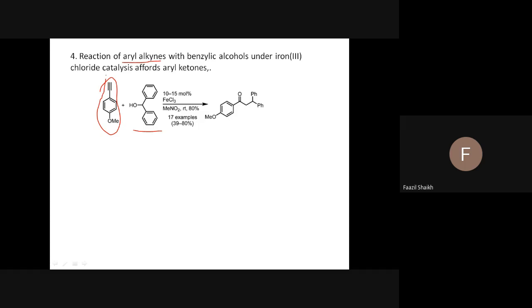And you see, the catalyst remains the same without any change. Ferric chloride is always there. What is the meaning of 10 to 15 mole percentage? It means that if you are taking this 100% and this also 100%, then the percentage of catalyst is very less, 10 to 15%. And what is the solvent here? Again, nitromethane. You may perform this example at room temperature. And only 17 examples have been done.